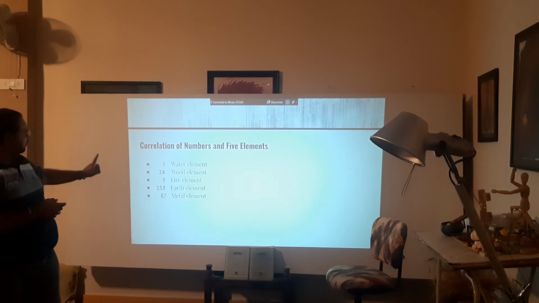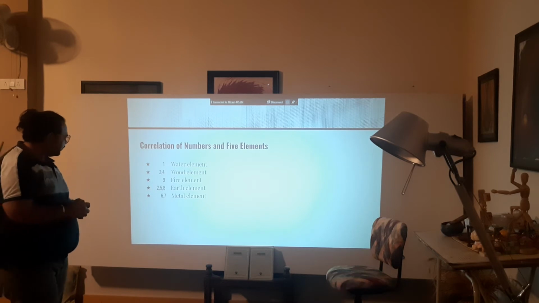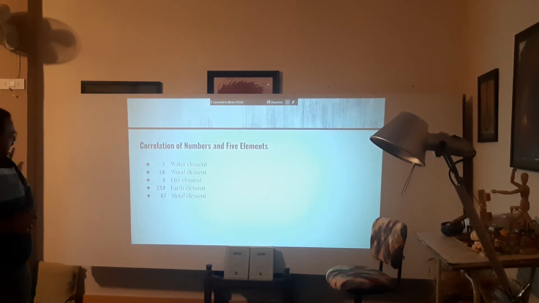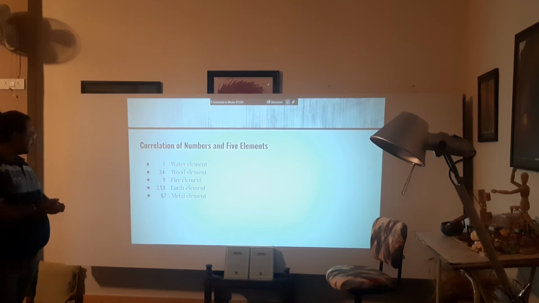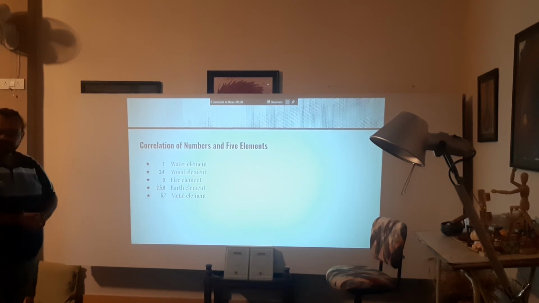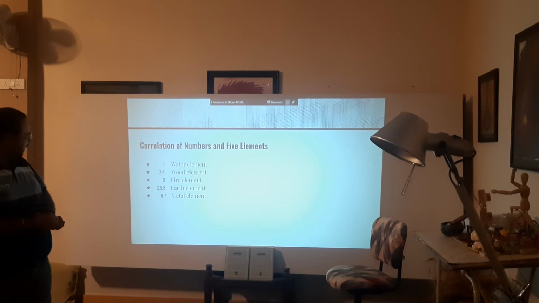If we talk about number 1, the element that corresponds is the water element. For numbers 3 and 4, the corresponding element is the wood element. For number 9, the corresponding element is the fire element. For numbers 2, 5 and 8, the corresponding element is the earth element. And in the same way for the 6th and 7th numbers, it is the metal element.